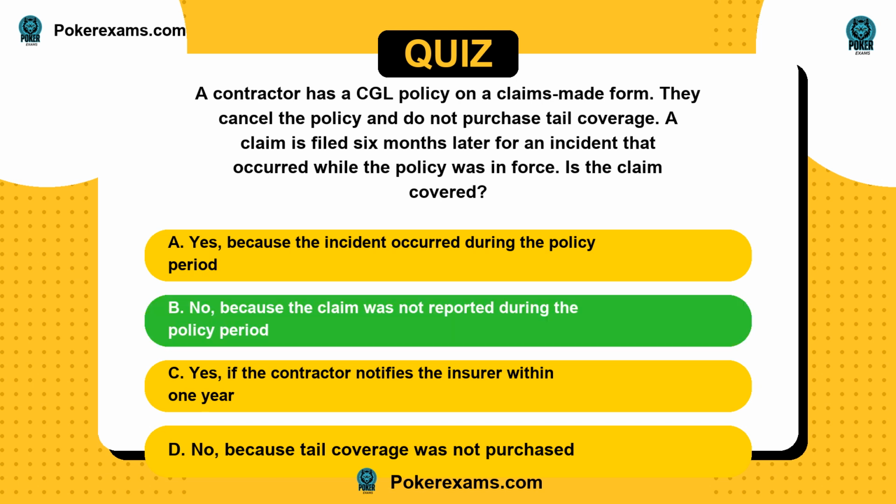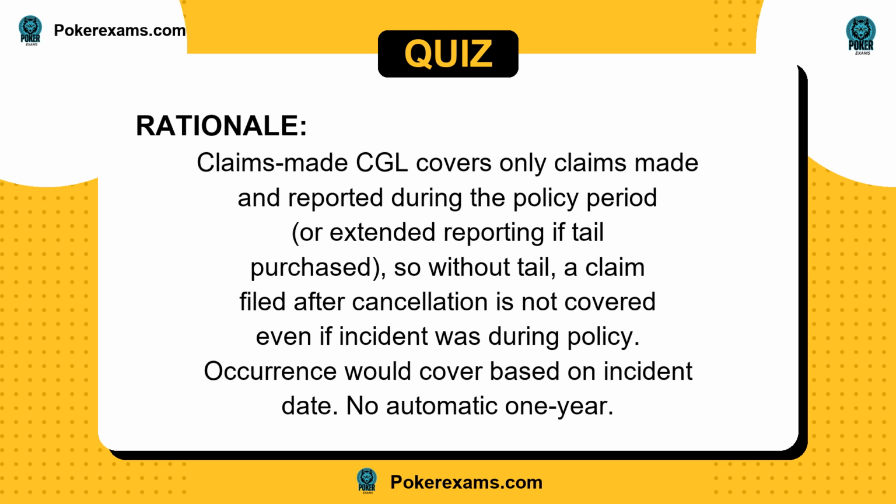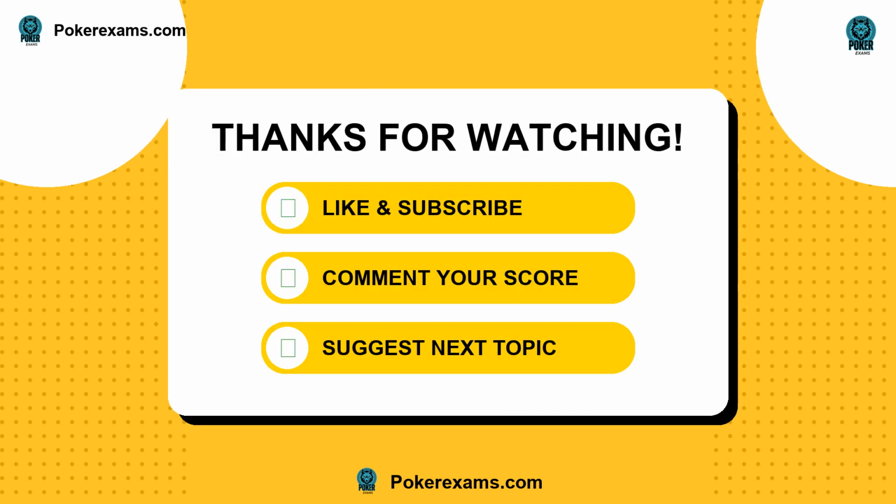The answer is B. Claims-made CGL covers only claims made and reported during the policy period, or extended reporting if tail is purchased. So without tail, a claim filed after cancellation is not covered even if the incident was during the policy. Occurrence would cover based on incident date. No automatic 1 year.